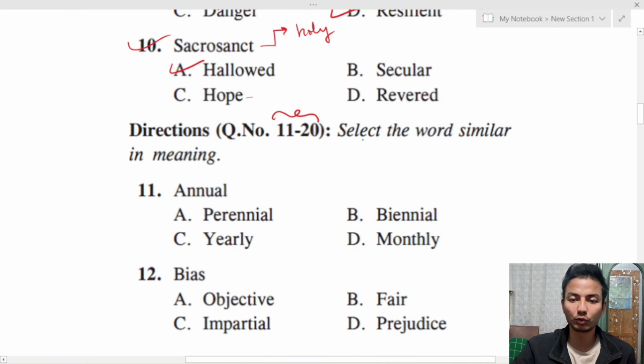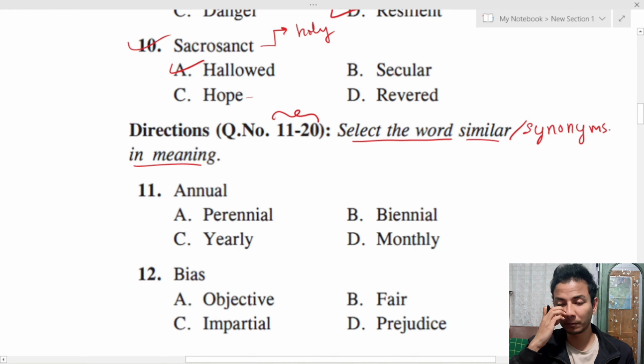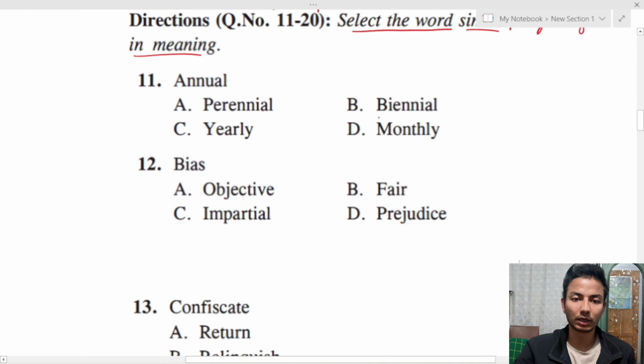So here what we have to do is select the word which is similar in meaning. Sometimes they may write similar, sometimes they may write synonyms. So don't get confused, it is the same. Okay, remember now we have to find the words which are similar. Okay, so question number 11, annual. Annual is yearly. Okay, so the correct option here is yearly.